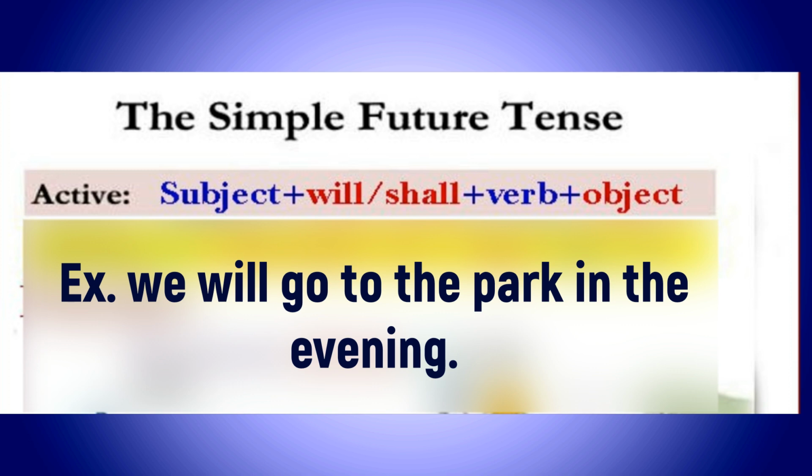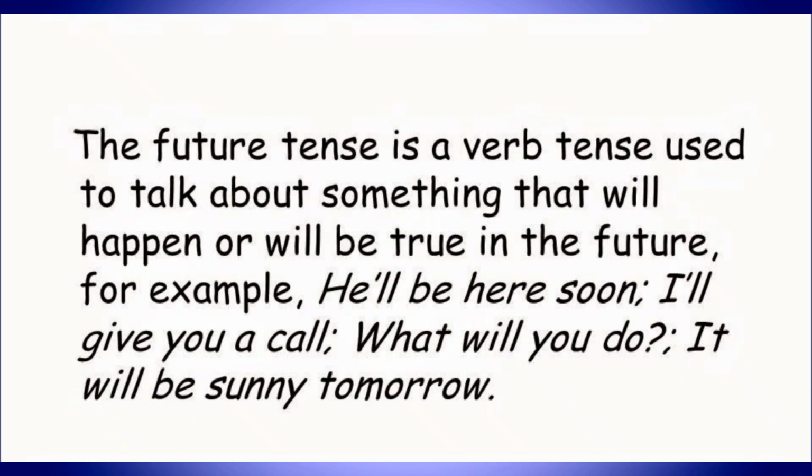The future tense is a verb tense used to talk about something that will happen or will be true in the future. It expresses facts and certainty. For example, he will be here soon. I will give you a call. What will you do? It will be sunny tomorrow.